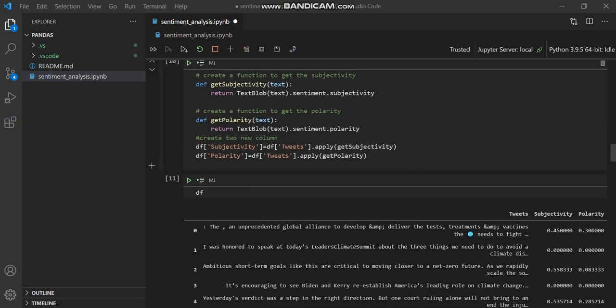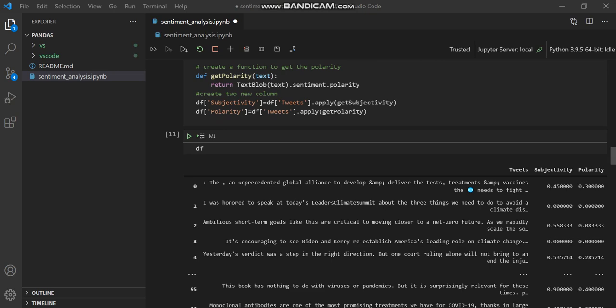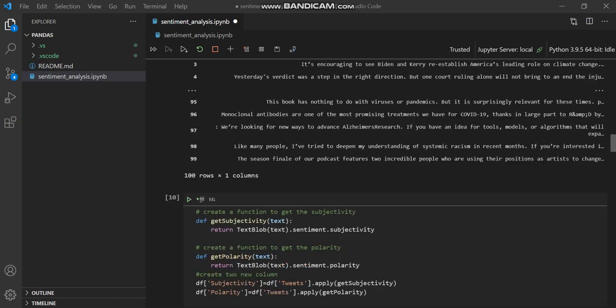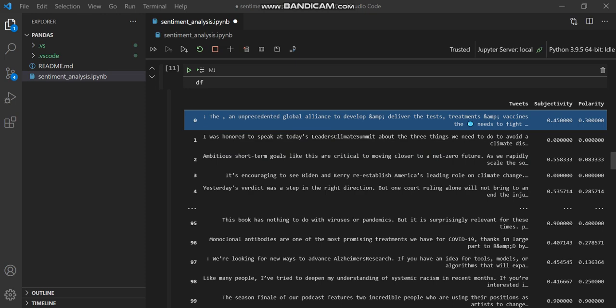So here I create two new columns, subjectivity and polarity. For subjectivity, I give the tweet column and dot apply and give my get subjectivity function. I do the same thing with polarity and give the get polarity function. After that, I display my data frame. The first column is tweet, the second is subjectivity, and the third is polarity. So you can see subjectivity and polarity are my new columns, not defined earlier.